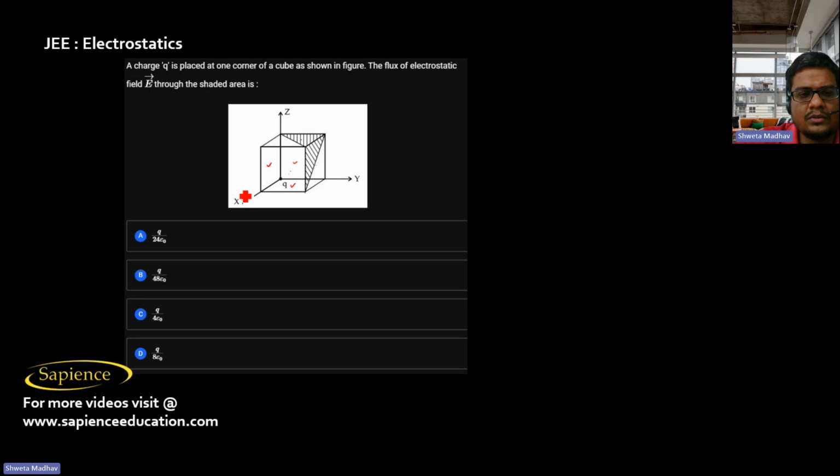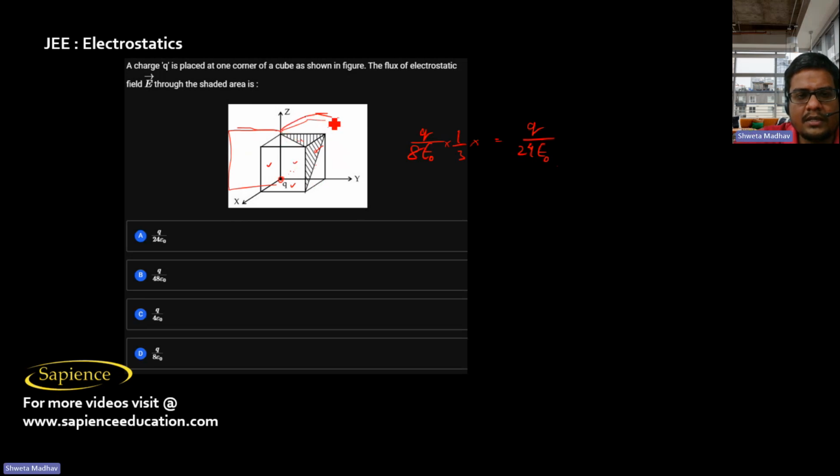At one corner, if I keep another cube here, it means only 1/8 part of the charge is inside this cube. So it means q by 8 epsilon naught is the flux through these three faces, and through each face it will be 1/3 of that. So it will be q by 24 epsilon naught.